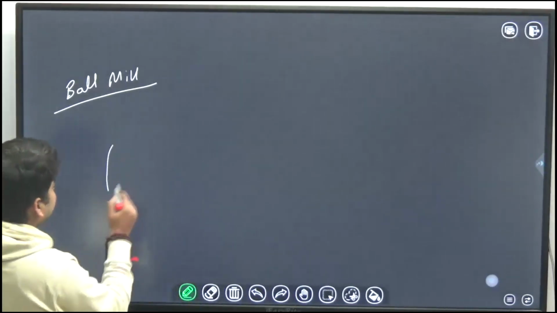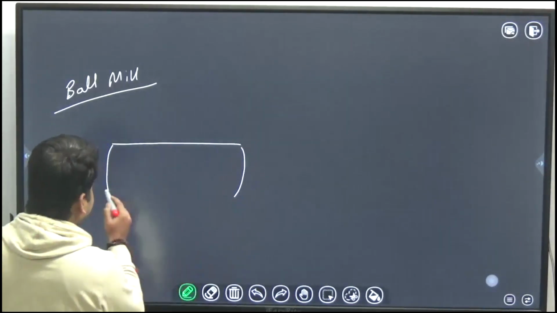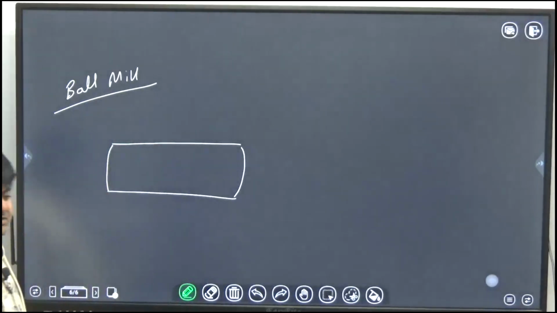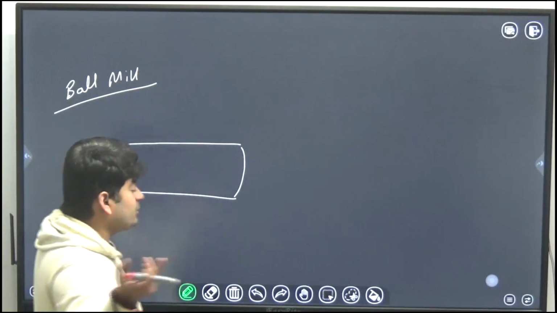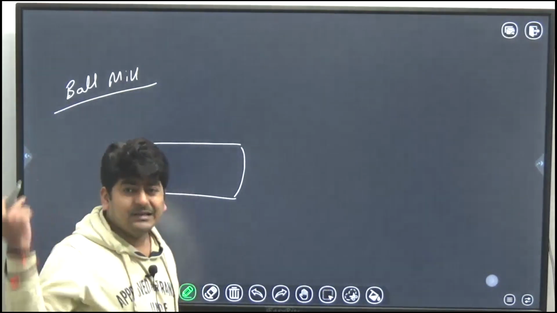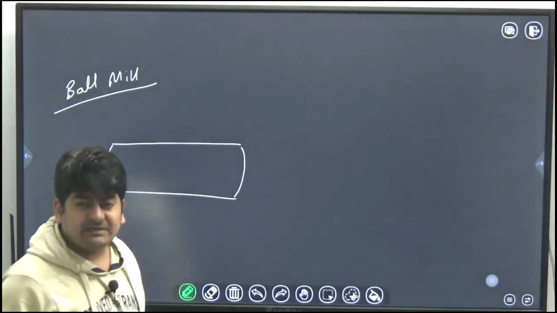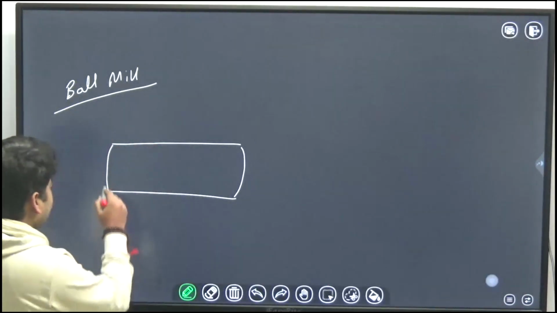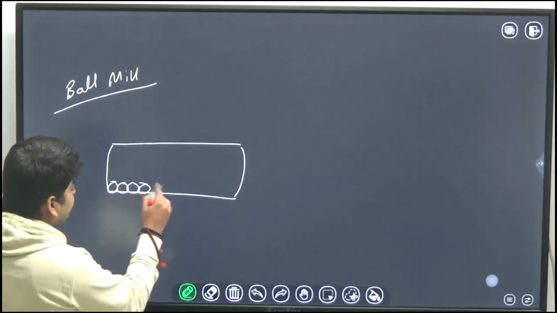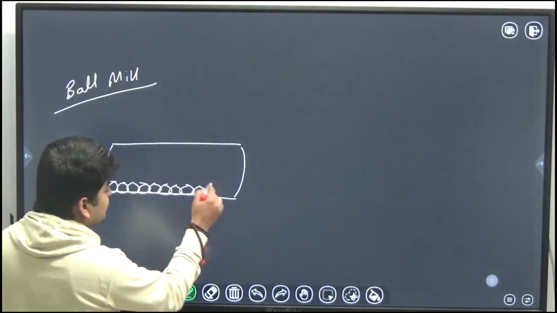A ball mill consists of a cylindrical shell in which we fill balls. The heavy metallic balls or concrete balls, depending on the equipment, the process, the industry. But nowadays, in most cases, we use heavy metallic balls only. So these are the heavy metallic balls in this cylindrical shell.